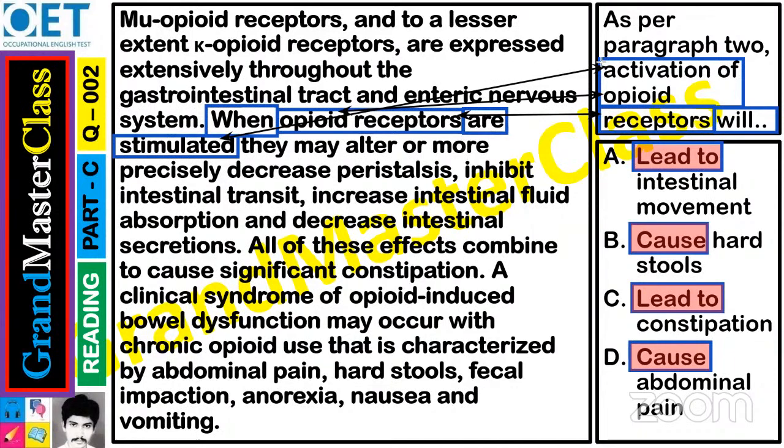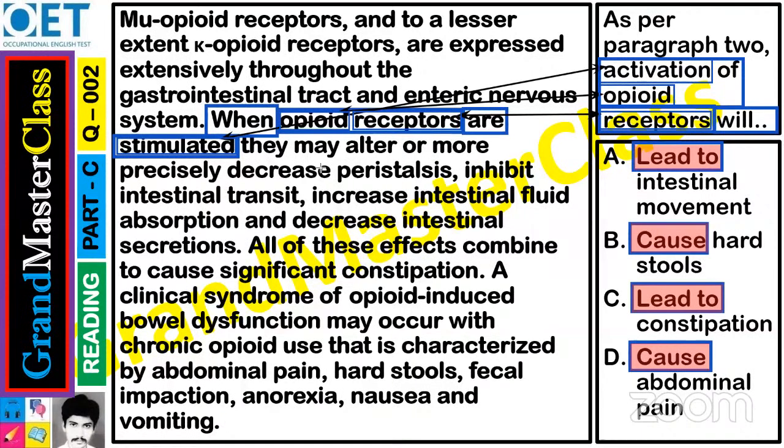Activation, that is the first one. Then opioid, the second one, and receptors is the third one. So those are the 3 words.